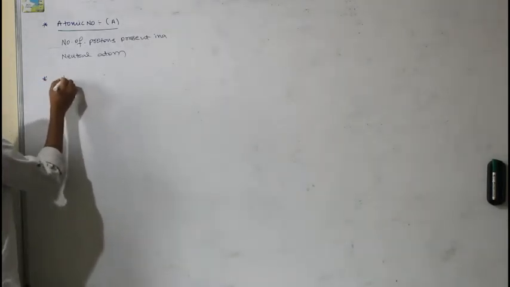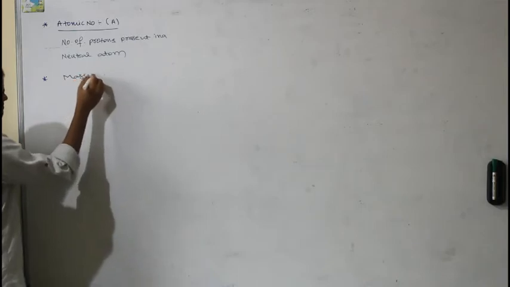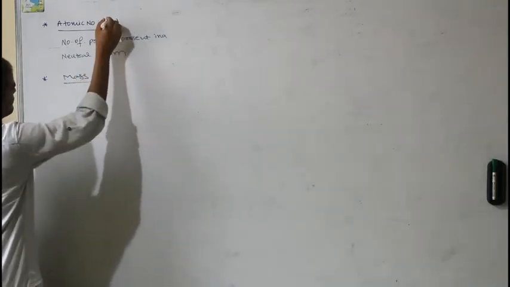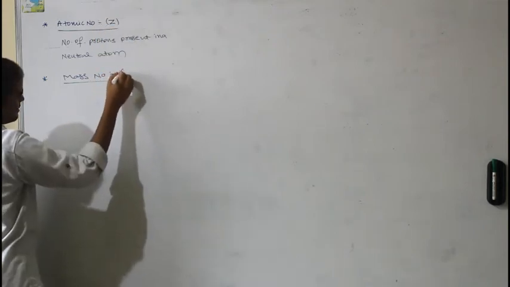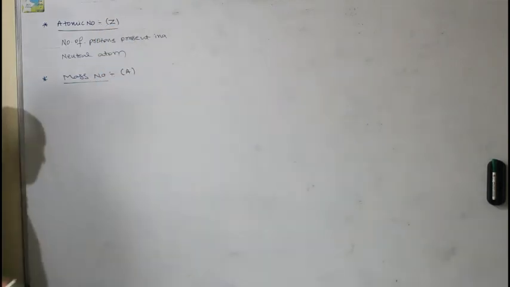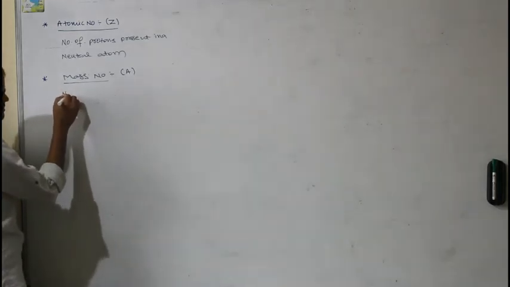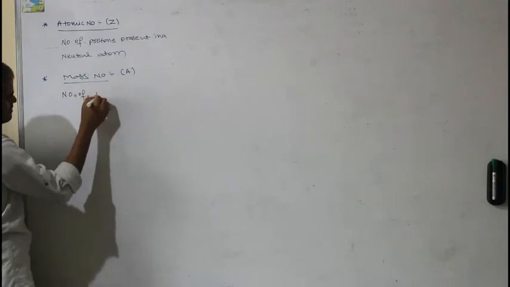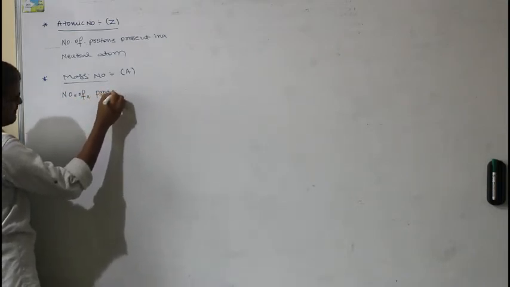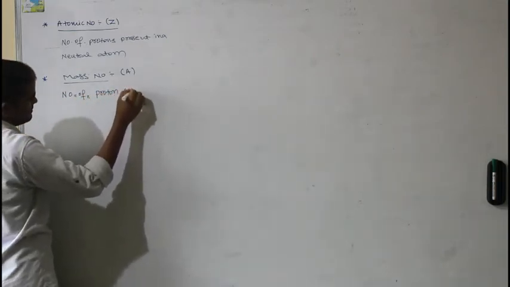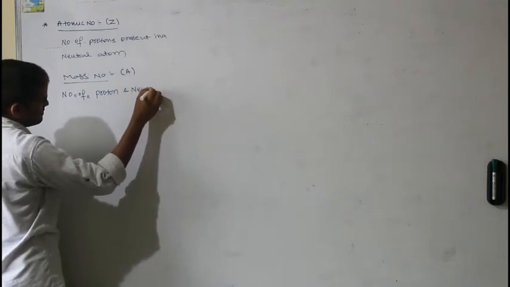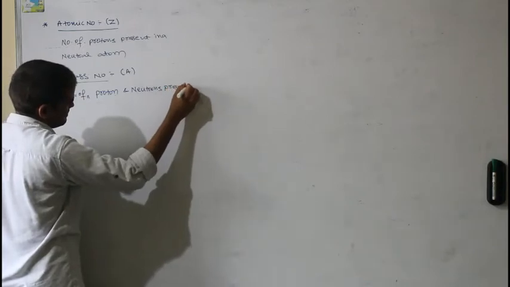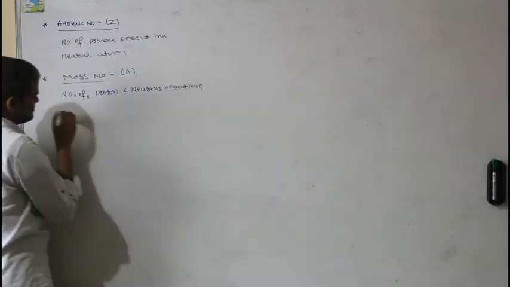Next, mass number. Atomic number is denoted with Z. Mass number is denoted with A. Mass number is the number of protons and neutrons present in an atom.